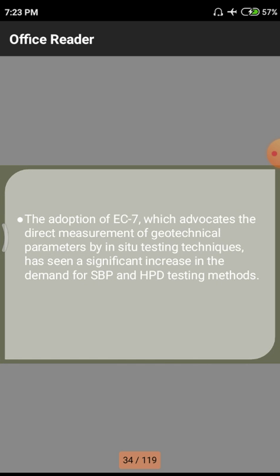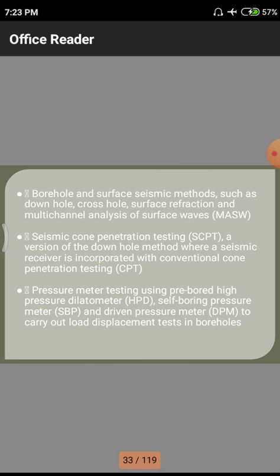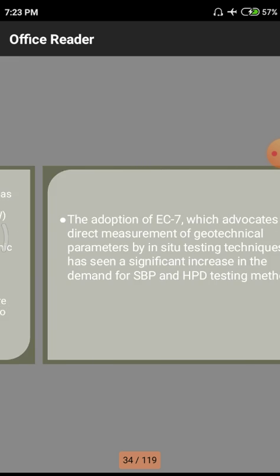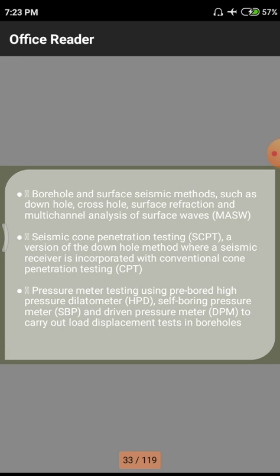Next one is the adoption of EC7, which advocates the direct measurement of geotechnical parameters by in situ testing techniques. There has been a significant increase in the demand for SBP and HPD testing methods. SBP means self-boring pressuremeter tests and HPD means high pressure dilatometer tests. This is the high pressure dilatometer testing.